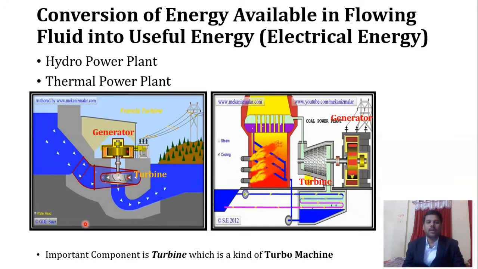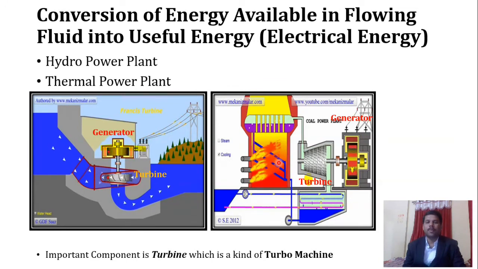Now this water is then supplied for irrigation purposes, and for different types of domestic as well as irrigation applications. So this is all about the hydroelectric power plant. The second type of power plant is what we call a thermal power plant.